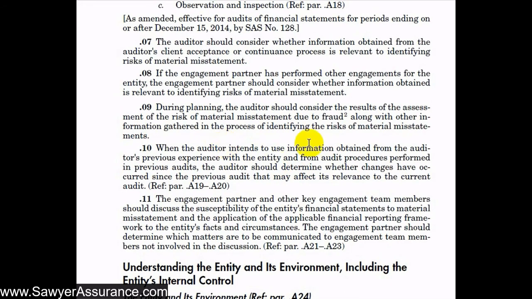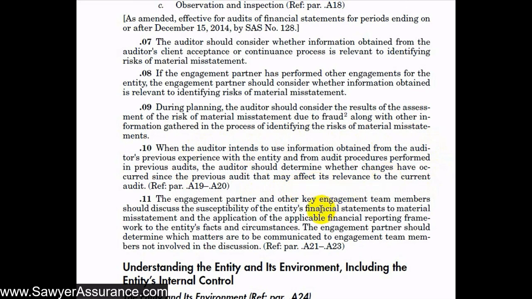Also, when we intend to use information obtained from the auditor's previous experience with the entity and from audit procedures performed in previous audits, we should determine whether changes have occurred since the previous audit that may affect its relevance to the current audit. So in our look back to prior audits, whether done by us or a predecessor auditor, we might look to see what has changed since prior years that would change the audit procedures that need to be done. For instance, if this year they bought a new factory, then we might need to add audit procedures related to the purchase of that factory, whereas that might not have been present in prior periods.